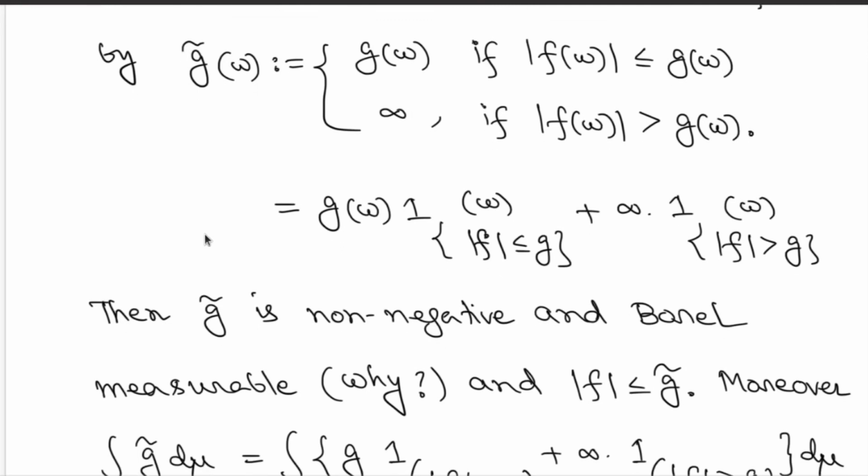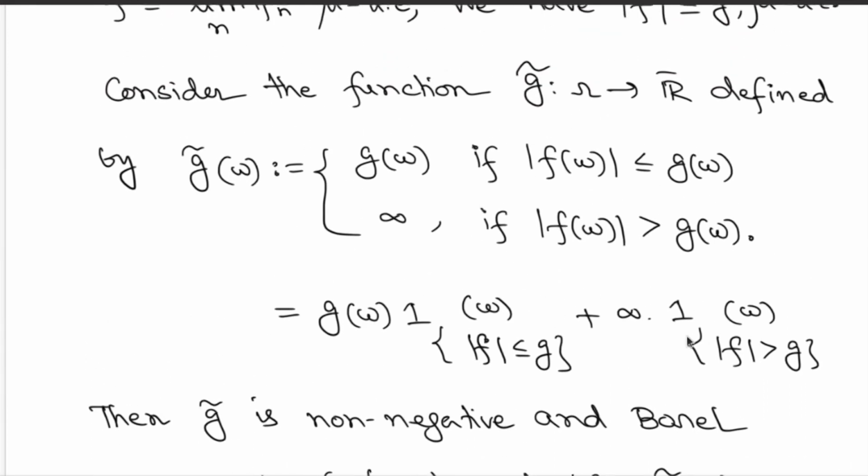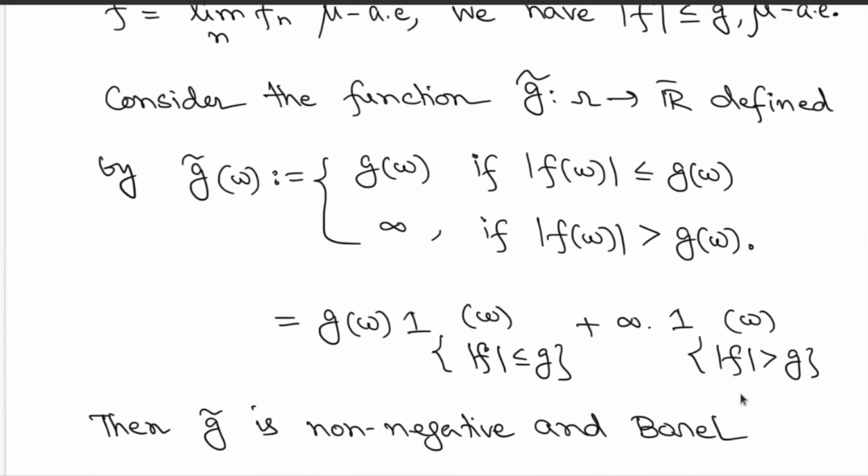So how does g tilde look? In terms of expressions involving indicators, you can write it as g of omega multiplied by the indicator of the set where mod of f is less than or equal to g, otherwise it is infinity on the set mod f greater than g. Observe that you have already said that the set where mod of f is greater than g has zero measure.